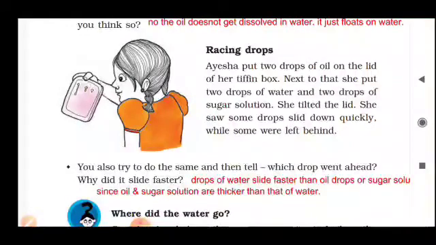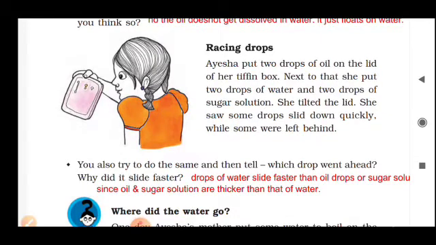Racing drops. Now in this topic we will learn which liquids are thick and which liquids are light. Aisha put 2 drops of oil on the lid of her tiffin box. Next to that, she put 2 drops of water and 2 drops of sugar solution. She tilted the lid. She saw some drops slide down quickly, while some were left behind. You also try to do the same and then tell which drop went ahead. Why did it slide faster? Drops of water slide faster than oil drops or sugar solution, since oil and sugar solution are thicker than water.